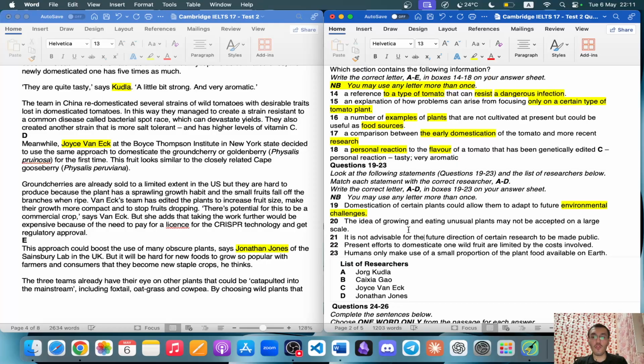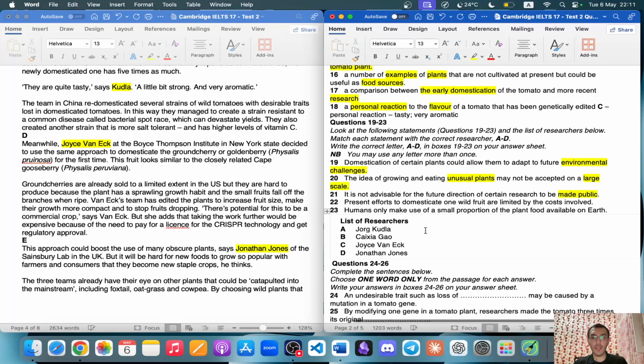So the idea of growing and eating unusual plants may not be accepted on a large scale. On a large scale means people cannot accept it as edible. It is not advisable for the future direction of certain research to be made public. All right, to be made public, that means they have to hold a secret. Present efforts to domesticate one wild fruit are limited by the costs involved.